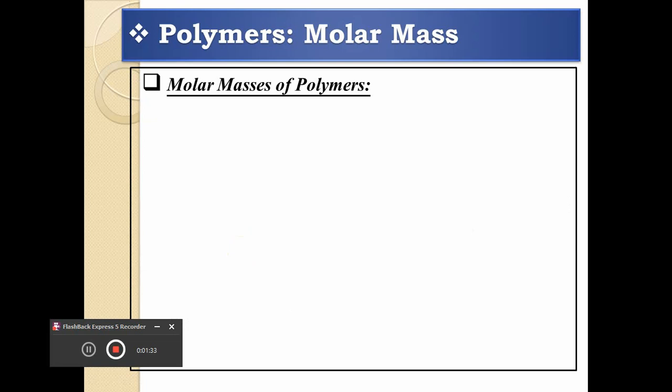decides the physical properties of the polymers, or it decides the various physical properties of the polymer. And that's why here in this part of the video now we are going to talk about how we can express, how we can define the molecular mass of the polymer, and what are the different methods by which we will be able to express, we will be able to define the molecular mass of the polymer.